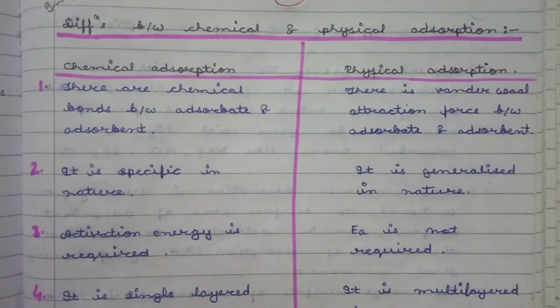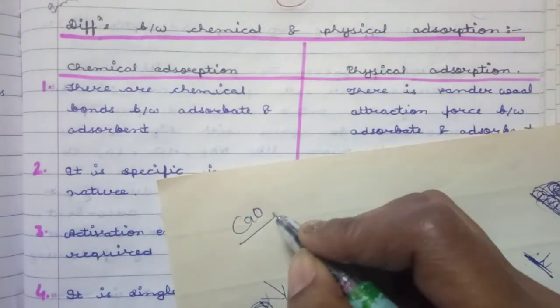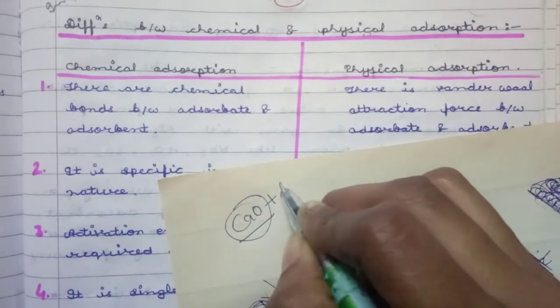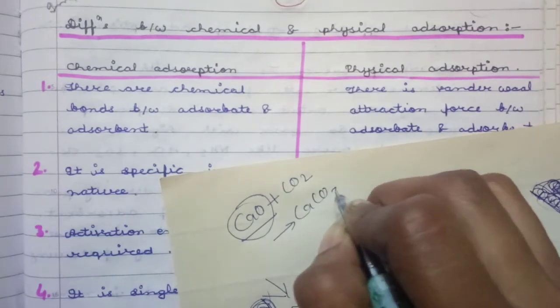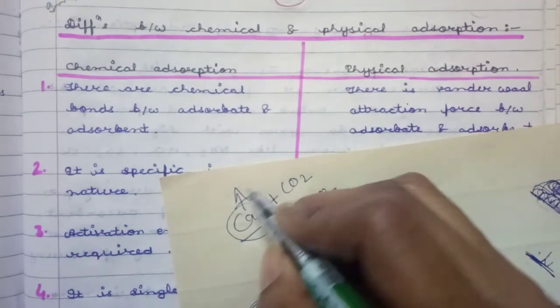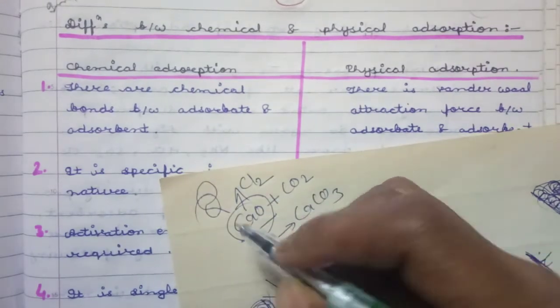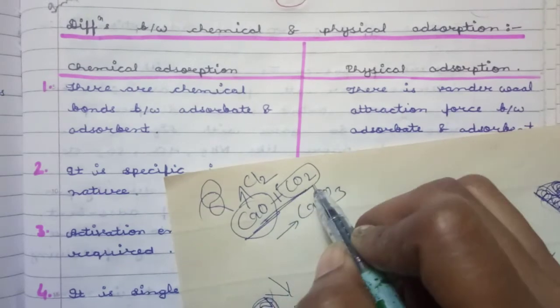What is its meaning? When I told you about whitewash, calcium oxide reacts only with CO2 to make calcium carbonate. It does not react with Cl2 or any other atmospheric factors, only with CO2, so it is specific in nature.